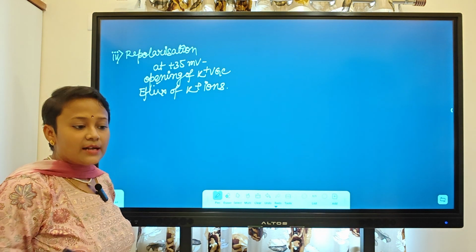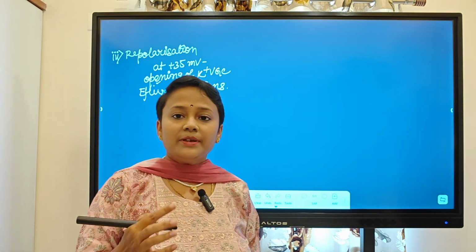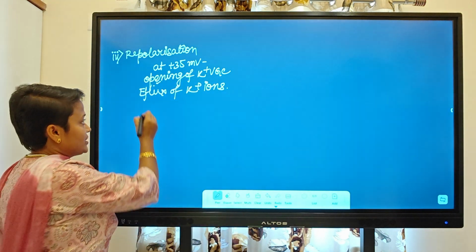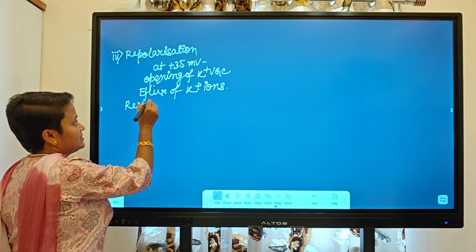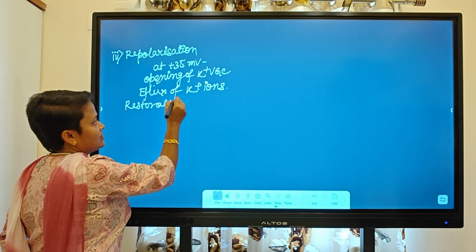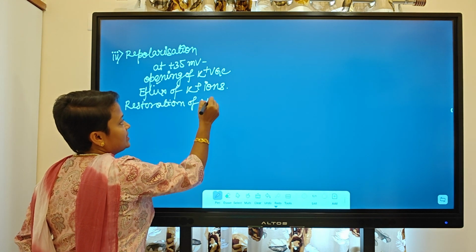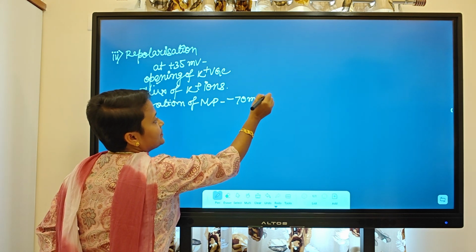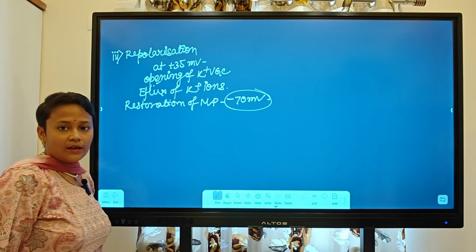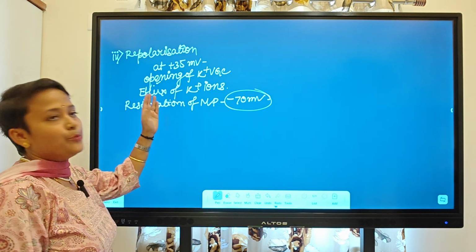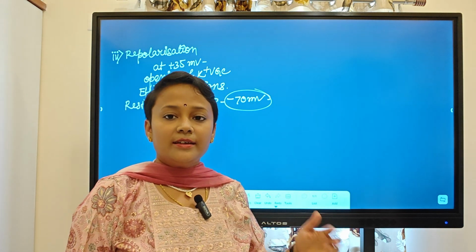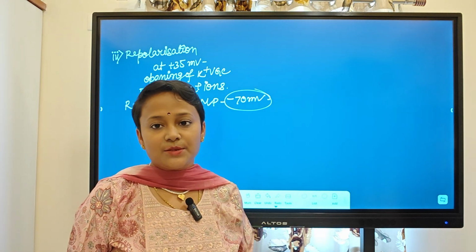If there is efflux of potassium ions, membrane negativity will be regained. So there will be restoration of the membrane potential, that is nothing but minus 70 millivolt, right? That's why it is called repolarization. It means the membrane will again get back its own potential, the resting potential.